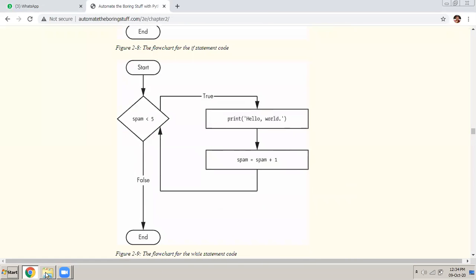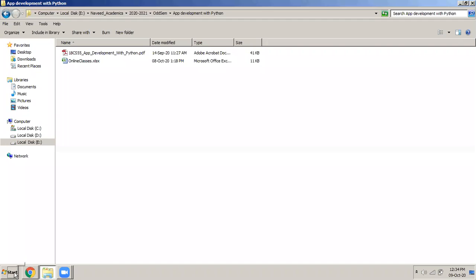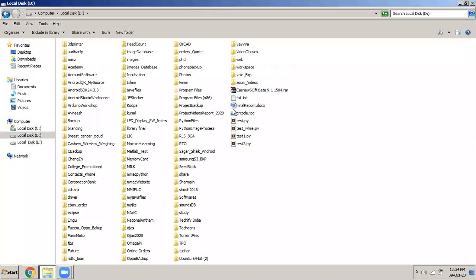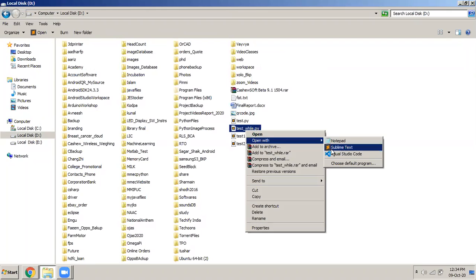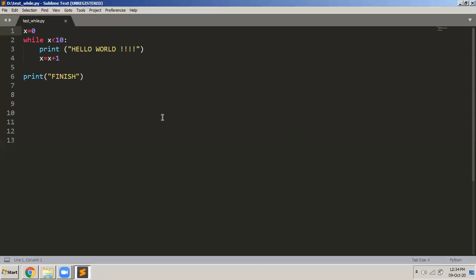Now yesterday I wrote a program here. I'll just show that to you. It was in the D drive. So in the D drive there was a file called test_while.py. I will open this with Sublime Text. Yeah, I think this is better.